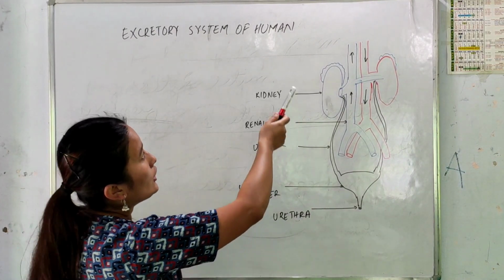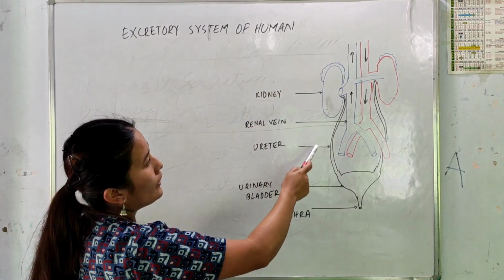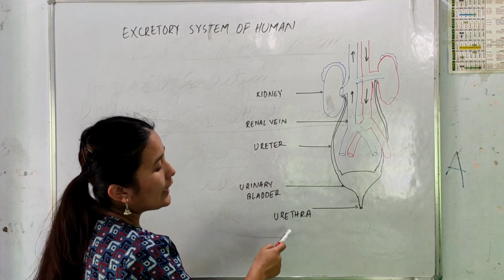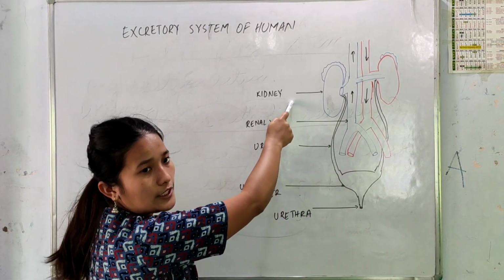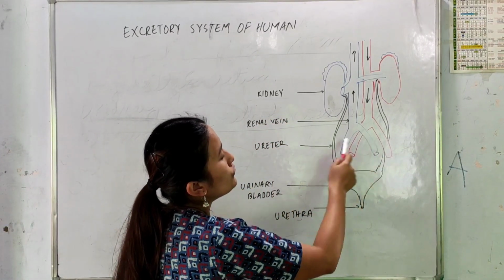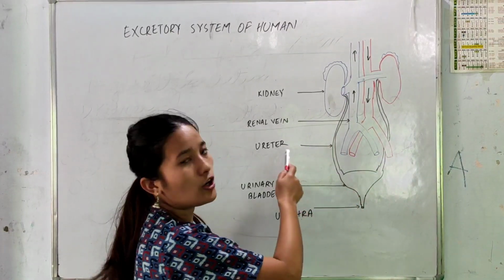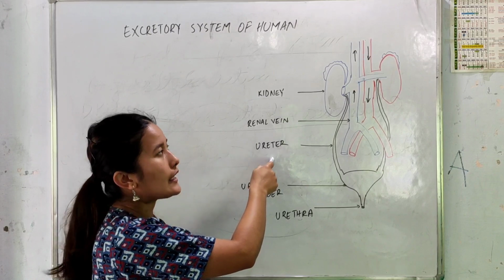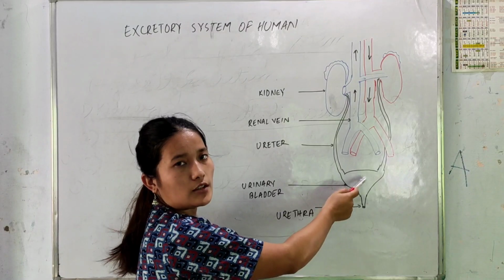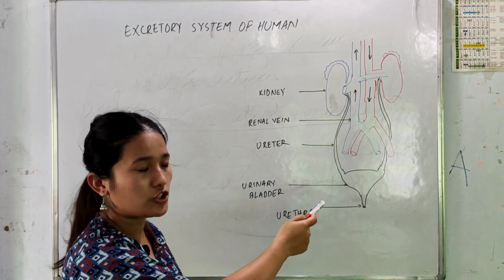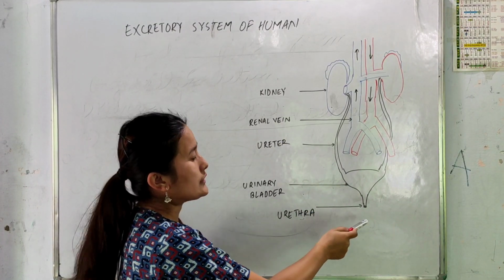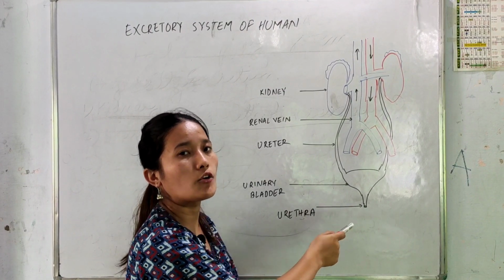It has a pair of kidneys, ureters, urinary bladder and urethra. In the kidney, the main filtration process takes place, and two tube-like structures run out from the kidney, known as ureters, which carry the urine from the kidney to the urinary bladder. The urinary bladder is a pouch-like structure which stores the urine temporarily, and the urethra is an outlet through which urine is passed out of your body.